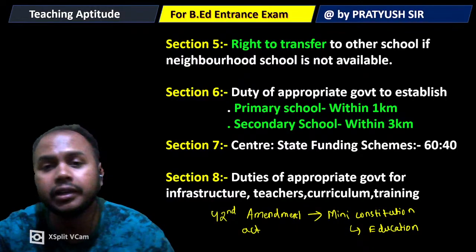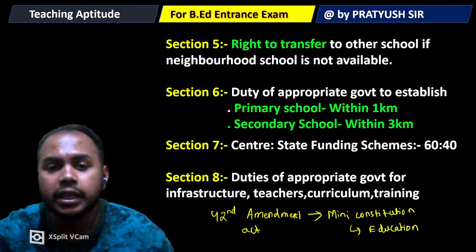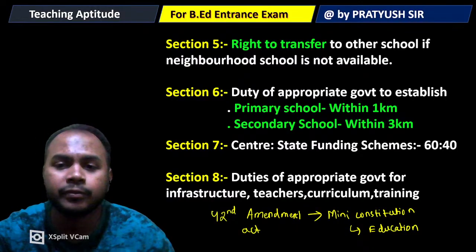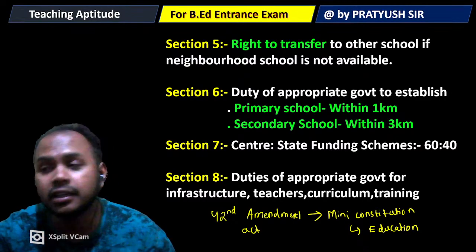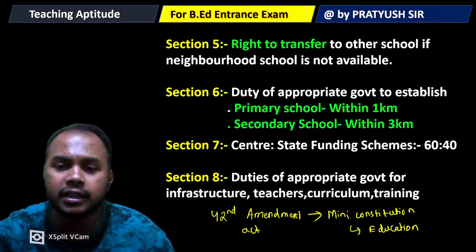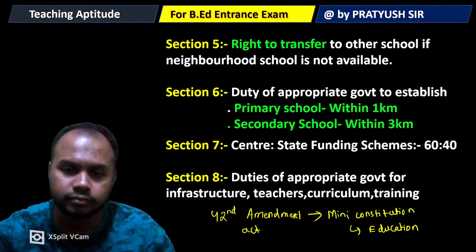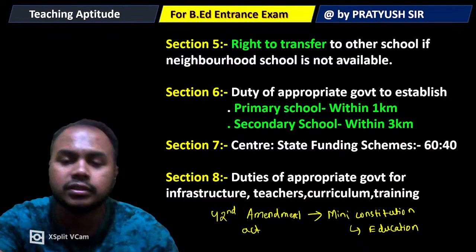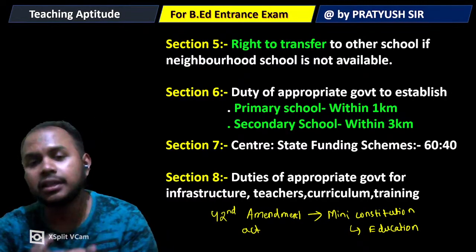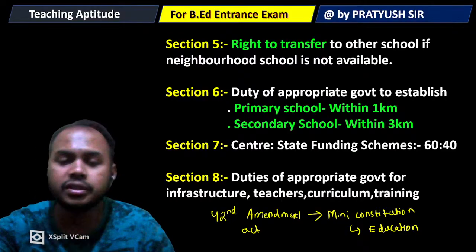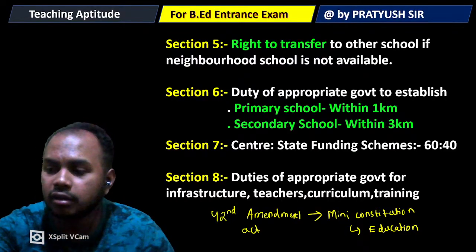That is the unitary bias of various schemes, where the center is more or less favored. So section 8 is basically the appropriate government, the appropriate state governments, to ensure infrastructure, teachers, curriculum planning and all of those factors.